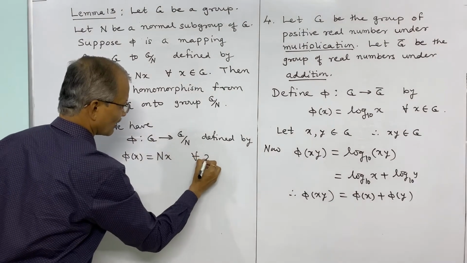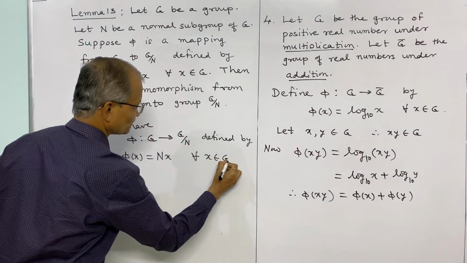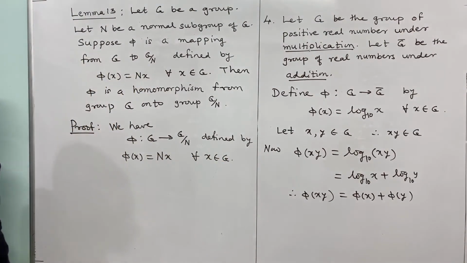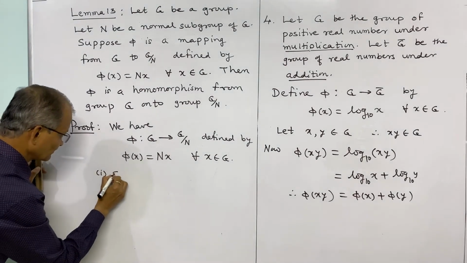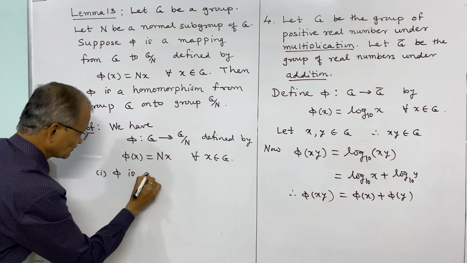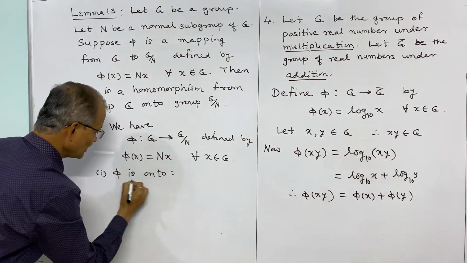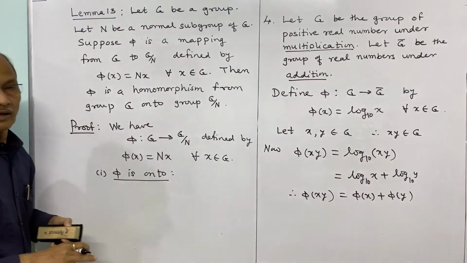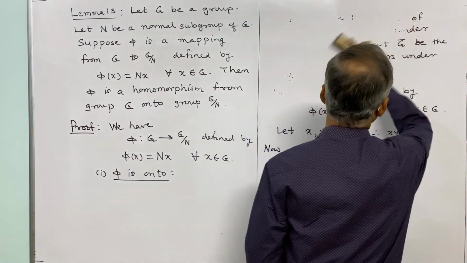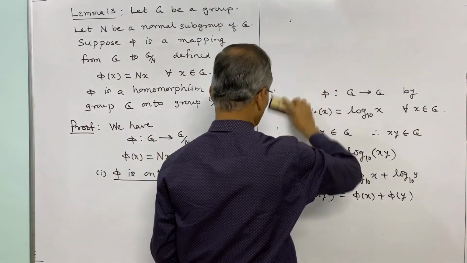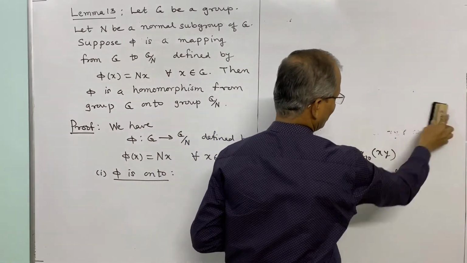This is for all x belongs to G. So first we shall prove phi is onto. Now what is the meaning of onto? If for every image there is a pre-image, then the mapping is said to be onto.